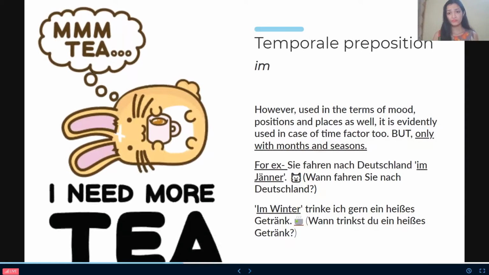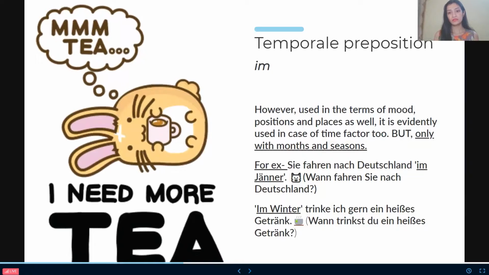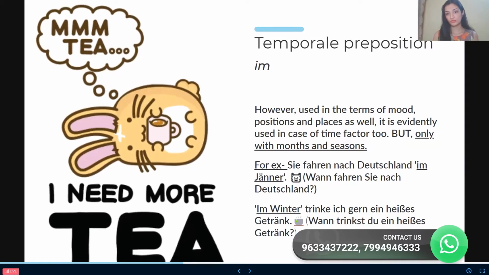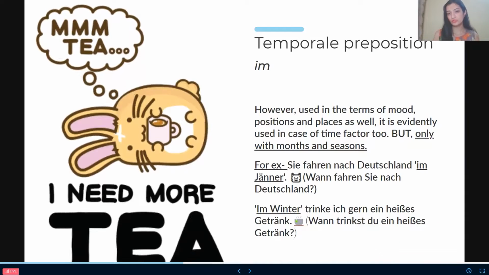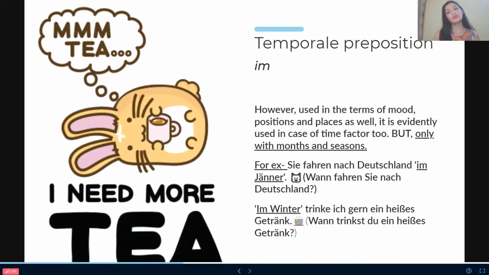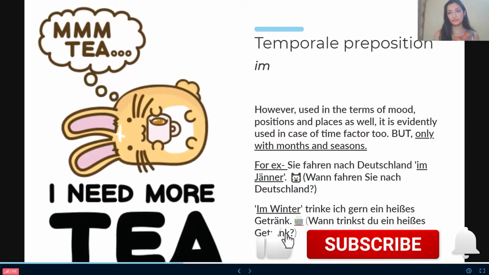So, for example, Sie fahren nach Deutschland im Januar. If someone is asking me, Megha, when are you traveling to Germany? Wann fahren Sie nach Deutschland? So I can say, for example, wann fahren Sie nach Deutschland? When are they traveling to Germany? Because Sie is very common now. So, Sie fahren nach Deutschland im Januar. They are traveling to Germany in the month of January.